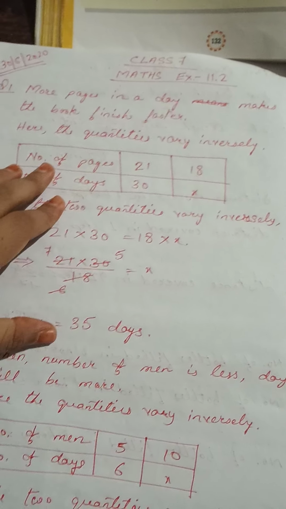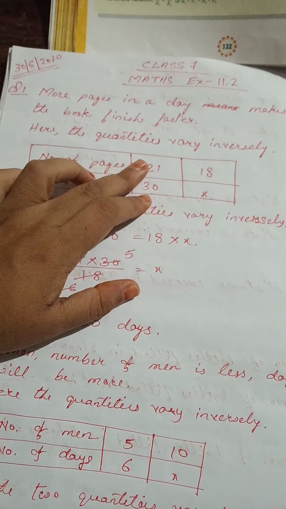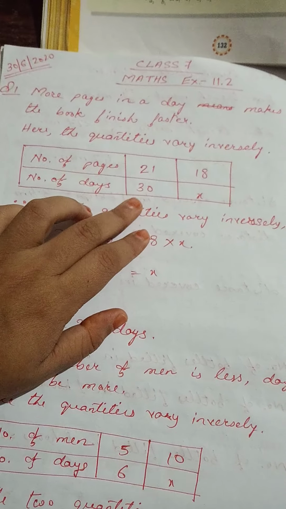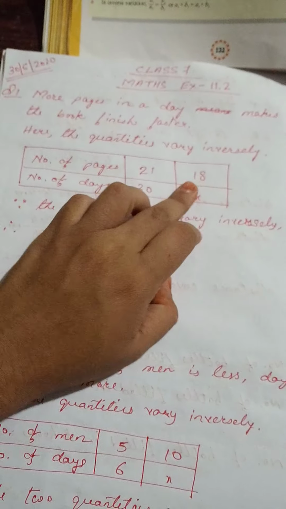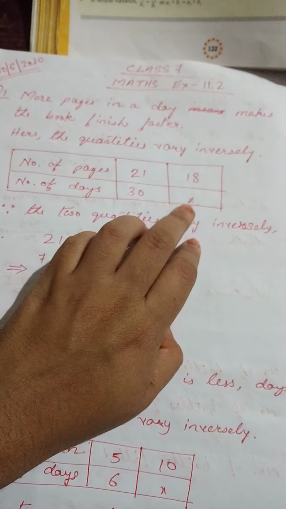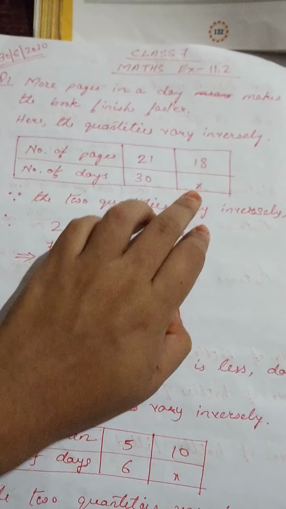So we'll make a table, number of pages and number of days. So the number of pages is 21, then the book finishes in 30 days. Now the question is, if the number of pages is 18, then you have to find out the number of days. In this case, we'll take the number of days to be x.